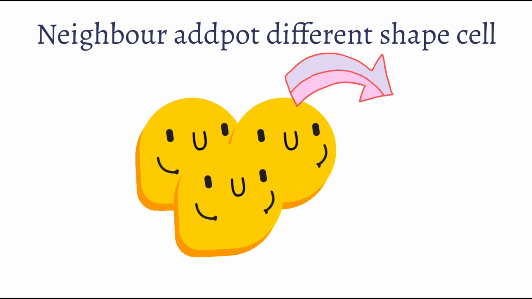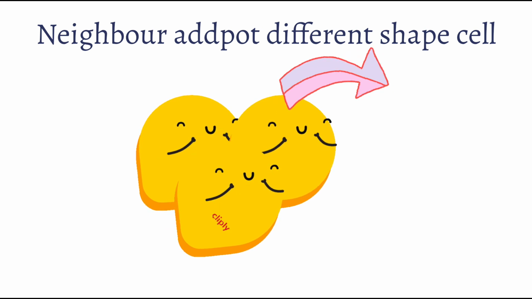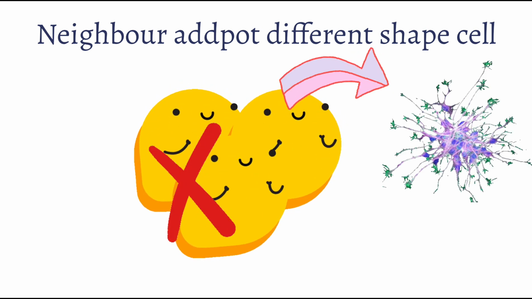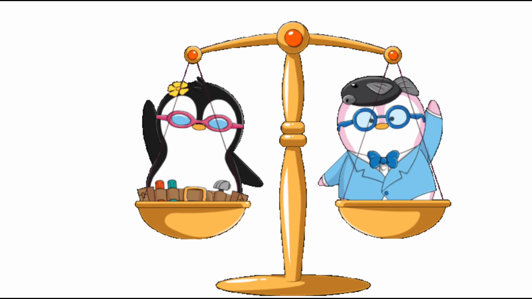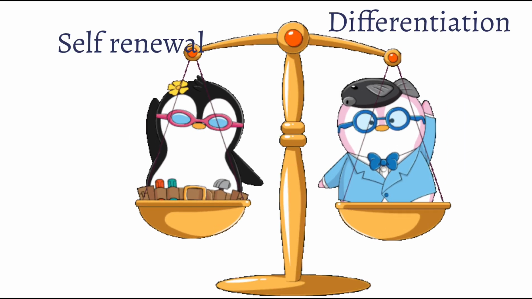For example, in lateral inhibition, the role is to ensure the neighboring cells adopt different fates. For example, one becomes a neuron and the other does not. Then in stem cell maintenance, Delta-Notch helps in maintaining the balance between self-renewal and differentiation.